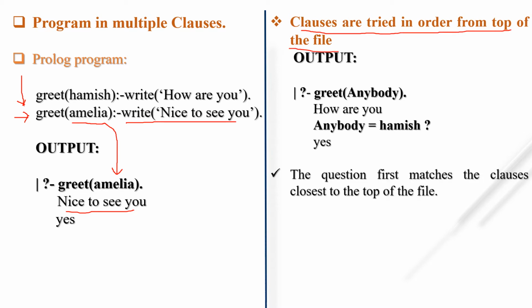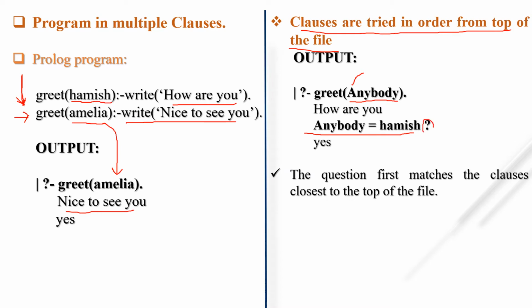As I say, if I write greet anybody, this anybody is known as a variable because it starts with a capital letter, which we already discussed in part number 1. Then it will search from the top. What is the value of anybody? It is Hamish. So it will print how are you? Anybody equal to Hamish.